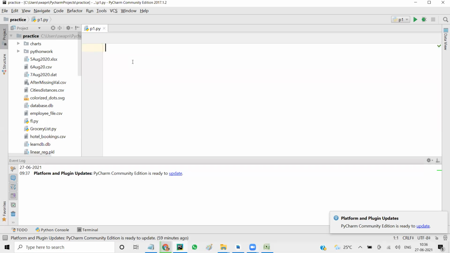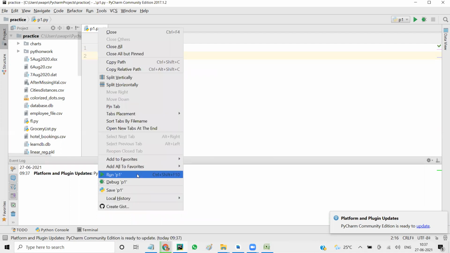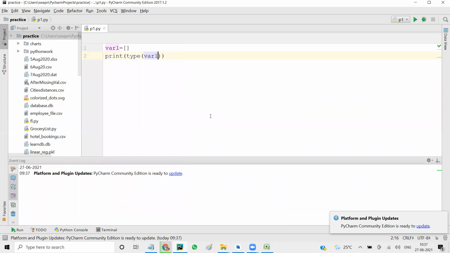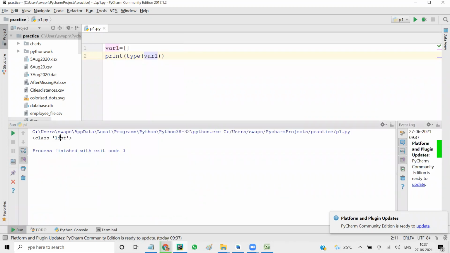Let's say when I create a variable, var1, and I say equal to, and I put a square bracket. The square bracket is what makes it a list. Now if I want to see the type, I can say print type of var1, and let's simply run it. You see it is class int. It has created a type int.